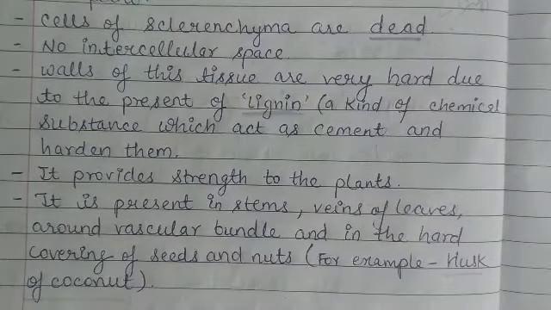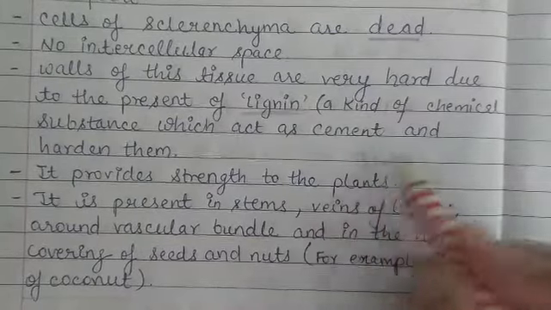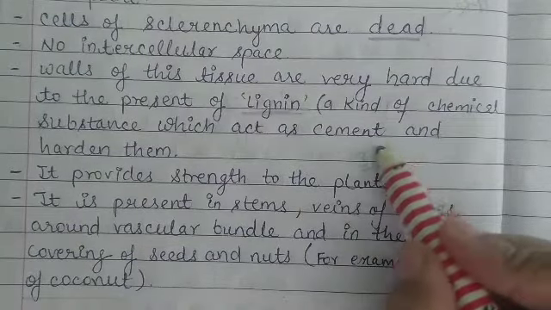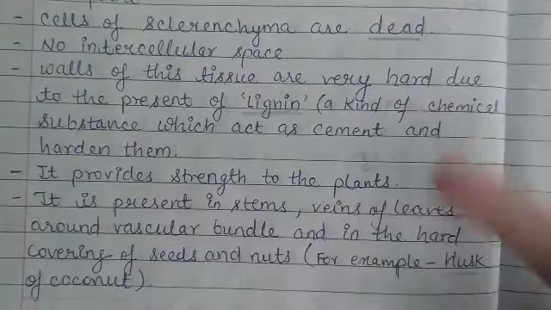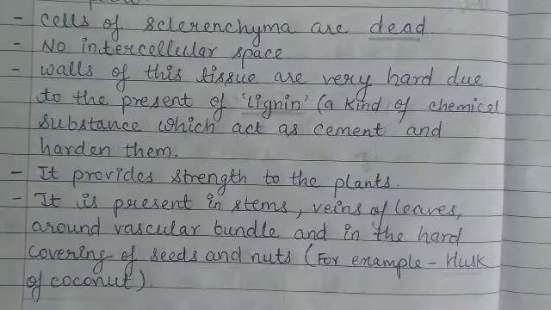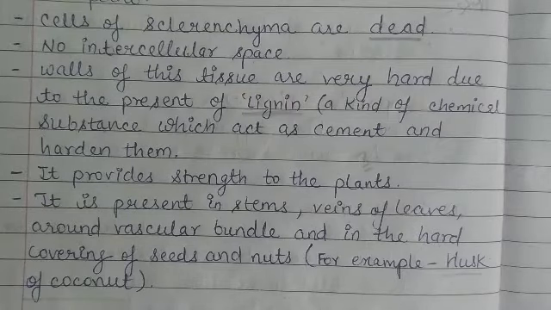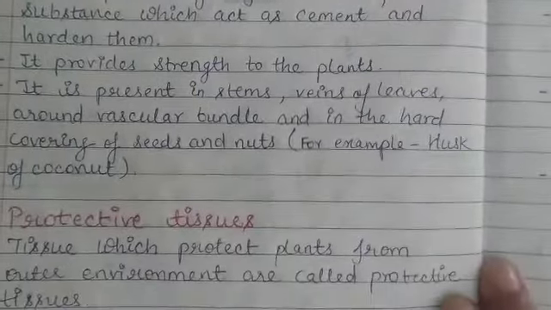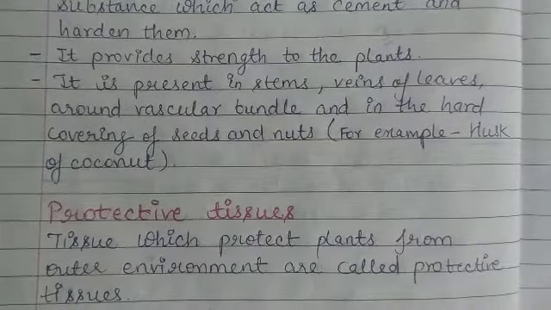So this was all about supportive tissue. We studied about 3 types of supportive tissue. Parenchyma, there were 2 types of parenchyma, chlorenchyma and aerenchyma. Then we studied about collenchyma, which provides flexibility to the plant, and lastly we have discussed sclerenchyma, which provides strength, hardness, and stiffness to the plant. Now we will study about protective tissues.